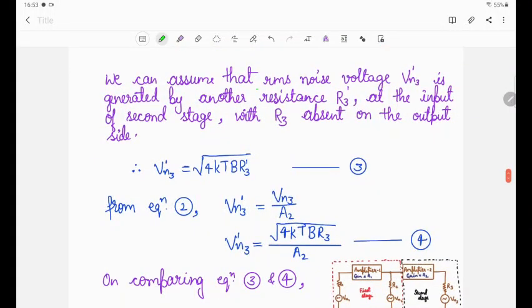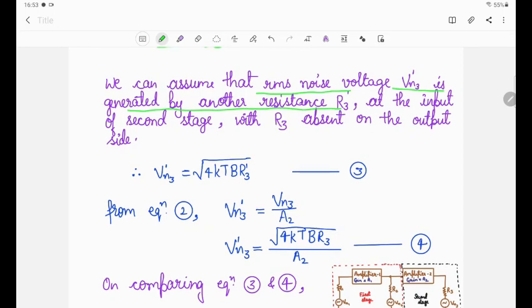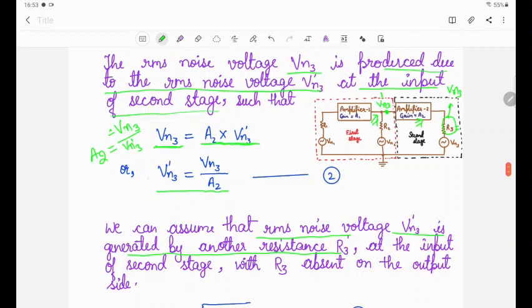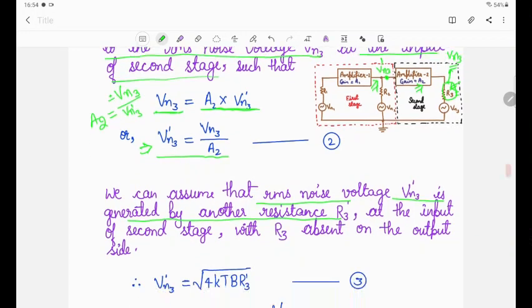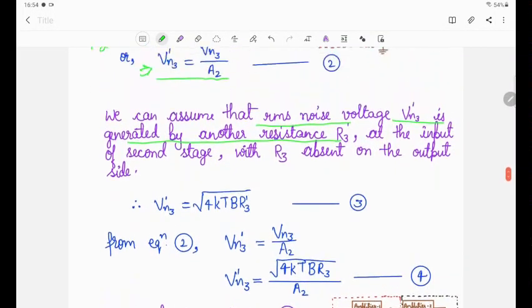Now we can assume that the RMS noise voltage Vn3 is generated by another resistance R3 dash. Why is this Vn3 generated? Similarly, as Vn3 is generated due to R3, this Vn3 dash, which is virtually here, will be generated due to the input noise resistance.